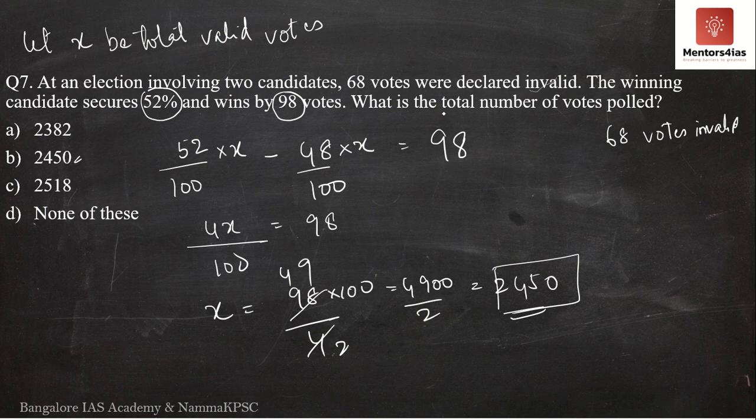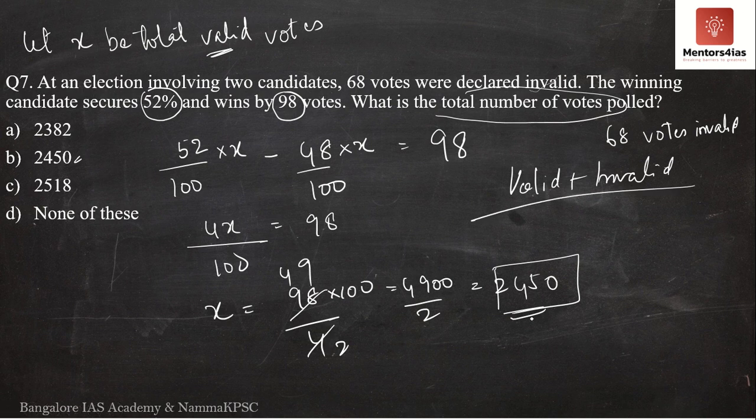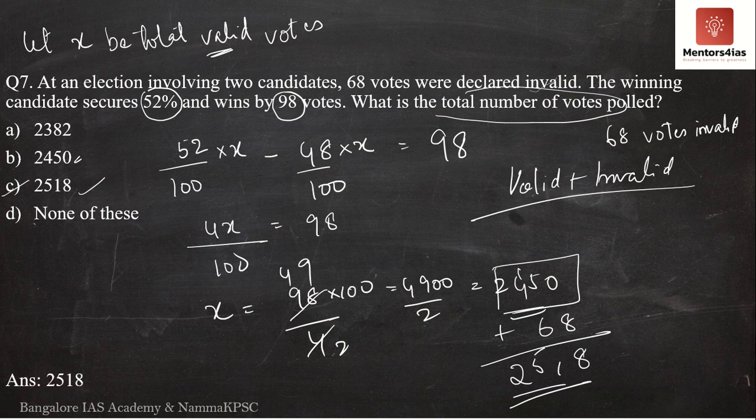But is the question asking for the total valid votes? No. What is the question asking for? The question is asking for the total votes that were polled. That is valid votes plus invalid votes. How do we get that? By addition of 2450 and 68. So 8 plus 0 is 8, 5 plus 6 is 11, 4, 1, 5, 2. Therefore, the correct answer is 2518 votes. The correct option is option C.